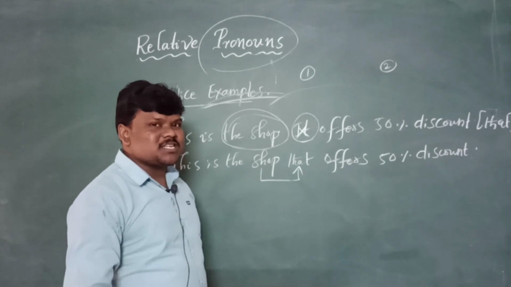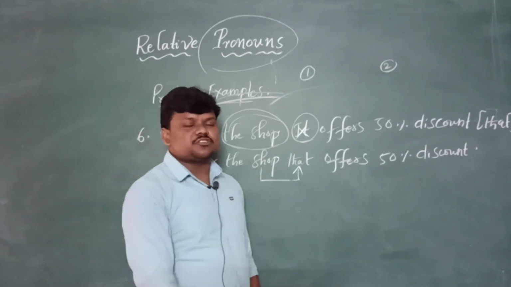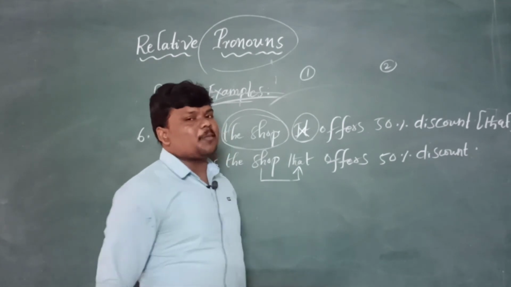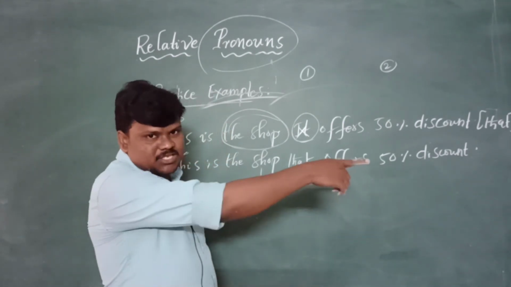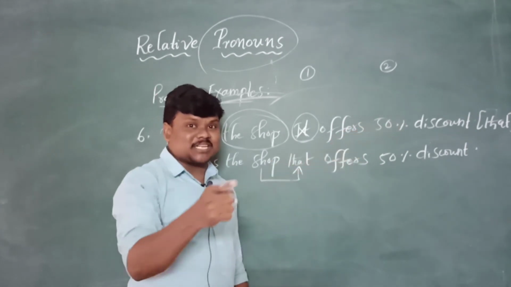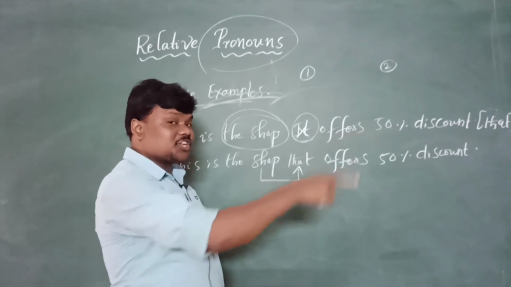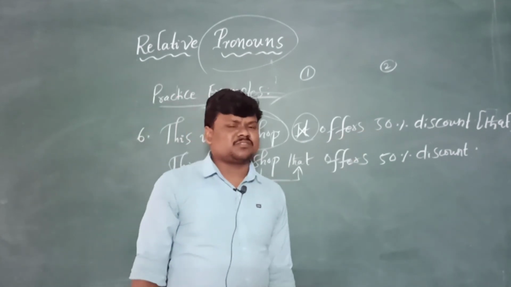Imagine you and your friend are going shopping, and you show a shop to him. This is the shop exactly. You know that shop exactly. This is the shop that offers 50% discount.